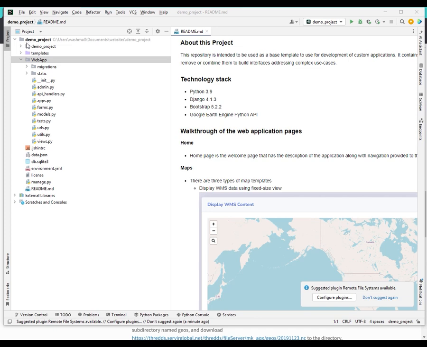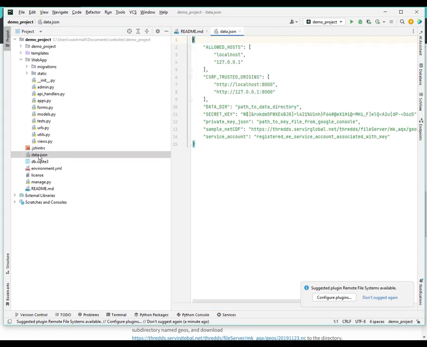You could say yes and it will just create another environment, and that would be fine, but then you just basically have two copies of the same environment and it would just waste space. So now this is the project, open in PyCharm, and then you can see the data.json, which was mentioned. So we're going to edit this.